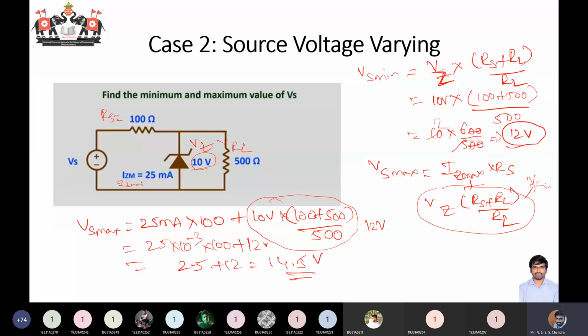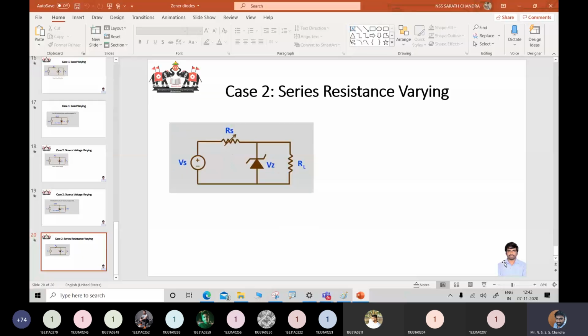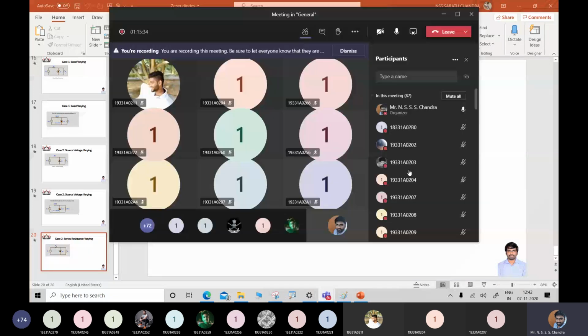Okay, with this we'll stop here. We'll take case 3, which is series resistance varying, in the upcoming class, with which we are going to end our first unit. If you have any doubts you can ask me in the next 2 minutes, otherwise I'll end the class. I will upload the recorded video today, so you need not worry if you have not noted down anything.